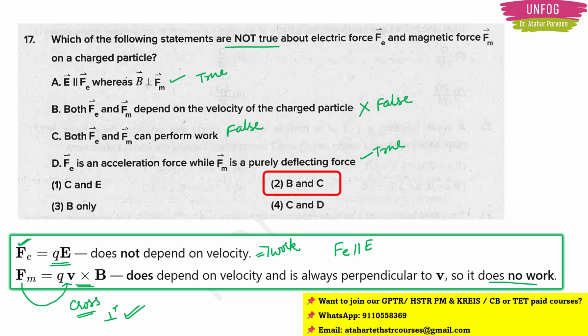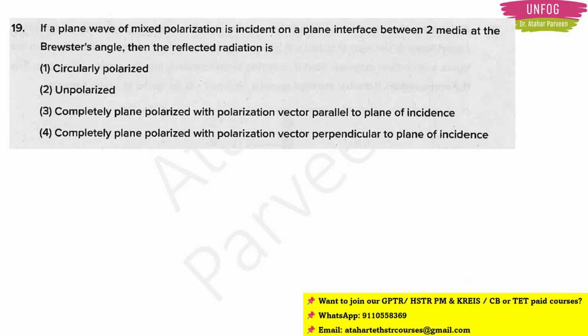Okay, let's move on to the next question which we found from the KSET question paper. The question is, if a plane wave of mixed polarization is incident on a plane interface between two media at the Brewster's angle, then the reflected radiation is, and the four options are: circularly polarized, unpolarized, completely plane polarized with polarization vector parallel, or polarization vector perpendicular to the plane of incidence.